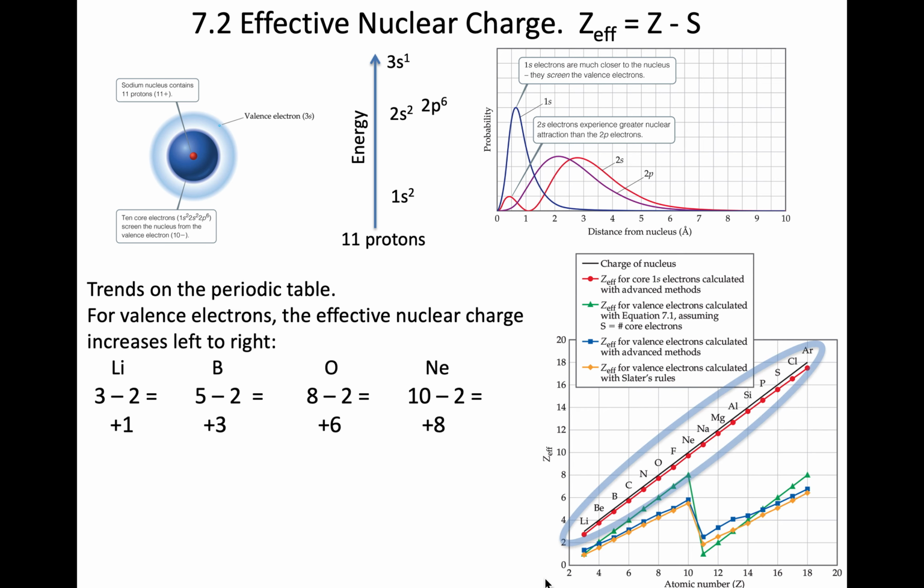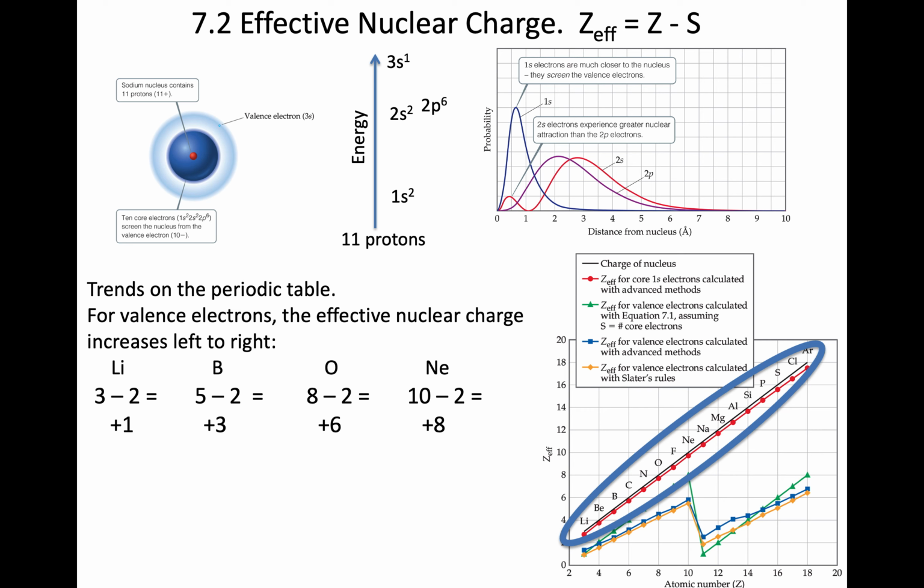First thing to point out within here, look at the effective nuclear charge for those inner electrons. The core electron, the 1s electron, if it was in lithium, beryllium, boron, carbon, nitrogen, etc. Notice how the effective nuclear charge just keeps going up, up, up, up, up. There's nothing shielding it. You're just adding more and more protons, and the effective nuclear charge just keeps increasing. That's not what my periodic table looks like. That's not periodic at all.